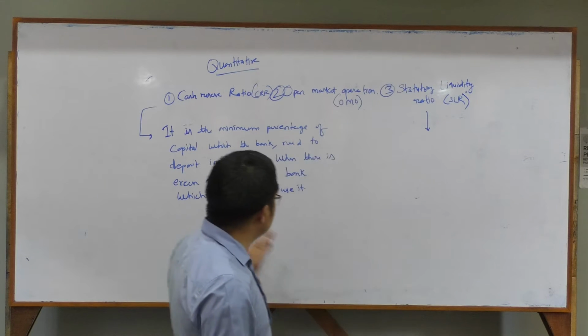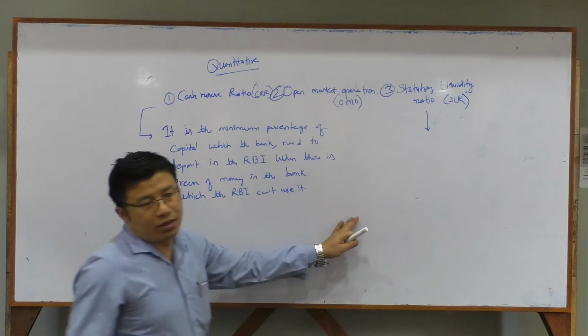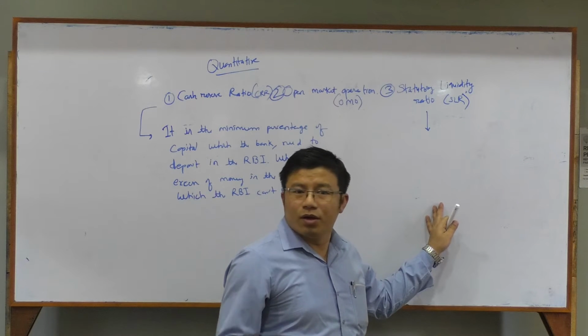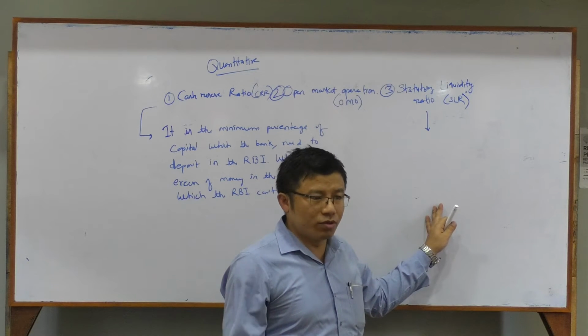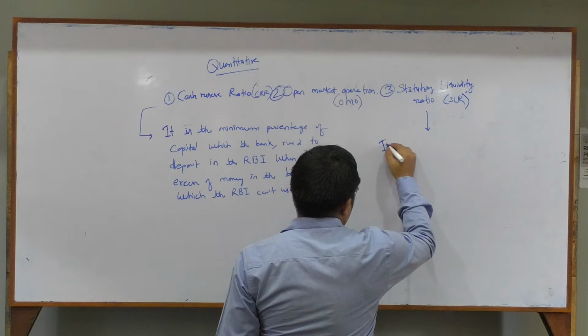So in this case, we say in the form of capital, but in this case, in the form of gold, cash, securities, or bonds. Okay. So what will we write here?